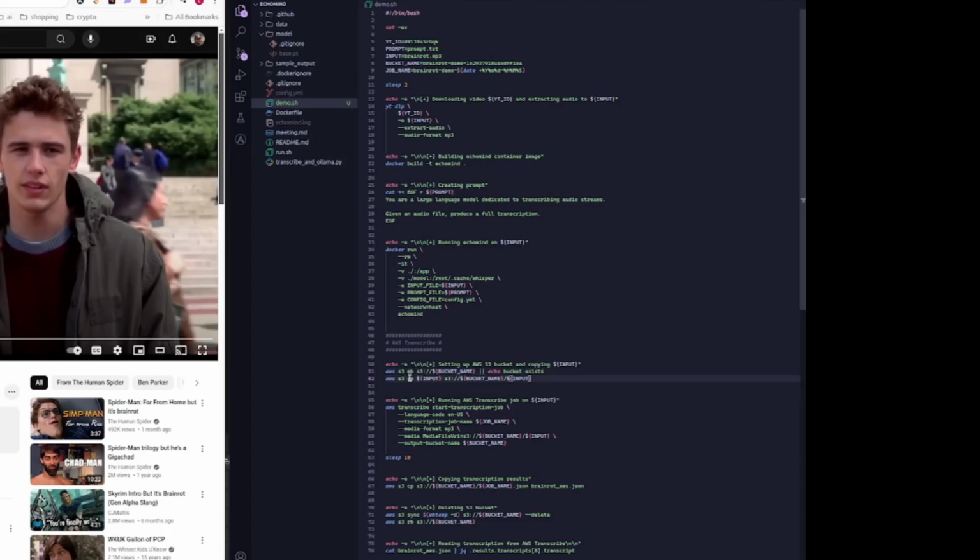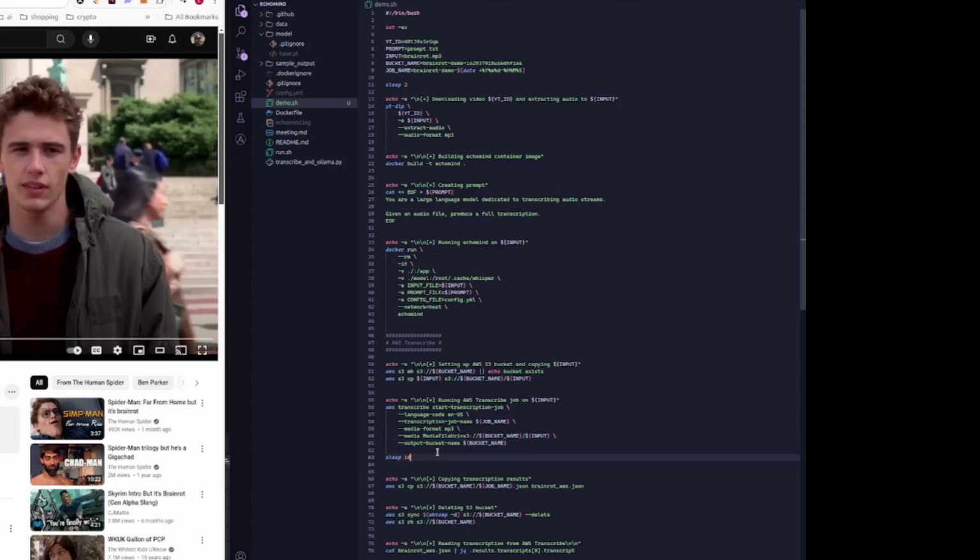We're going to copy the mp3 file into the bucket. We're going to start a transcription job. It'll be English. It'll have a dynamic or a unique name. It'll be an mp3 file, and the location will be on S3. We're going to take the outputs, the results, back into that same S3 bucket.